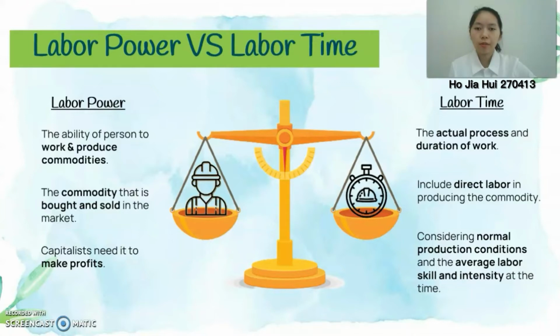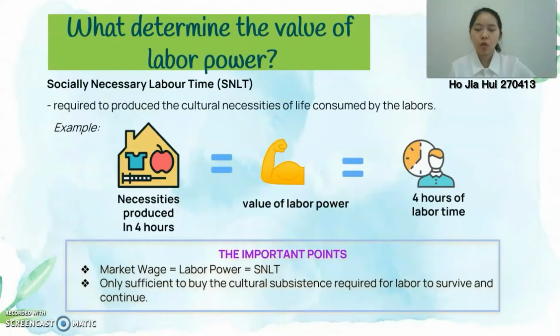For the labor time, it can be defined as the actual process and duration of work. Therefore, it will include direct labor that produces the commodity. Besides, labor time will consider the normal production condition and the average labor skill and intensity. However, what determines the value of labor power?